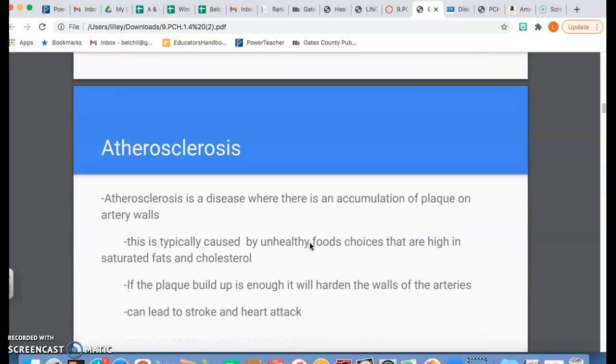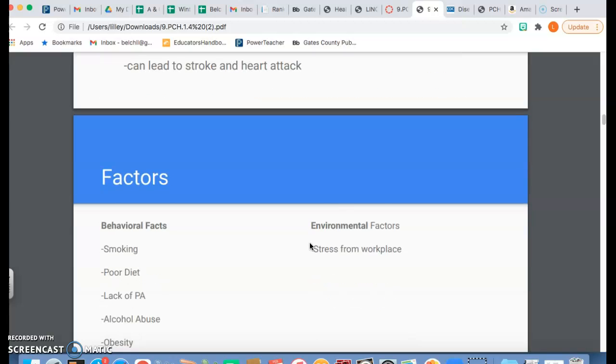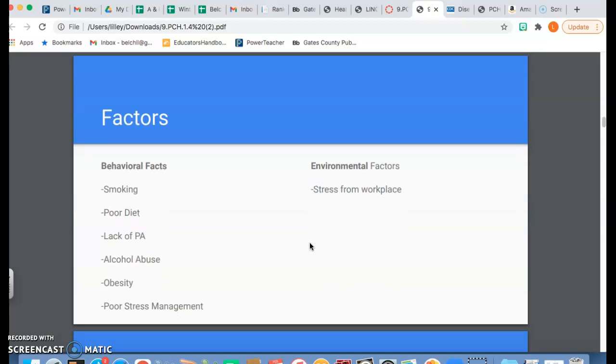Atherosclerosis is a disease where plaque accumulates against the artery walls, and of course this is typically caused by unhealthy food choices that are very high in saturated fat and cholesterol. If the plaque builds up and hardens the walls of your arteries, you are at risk for heart attack and stroke.